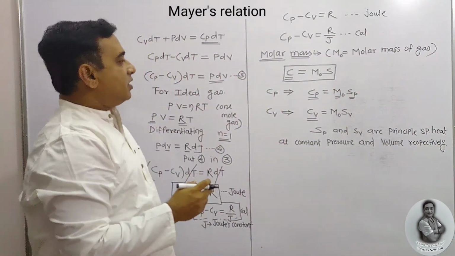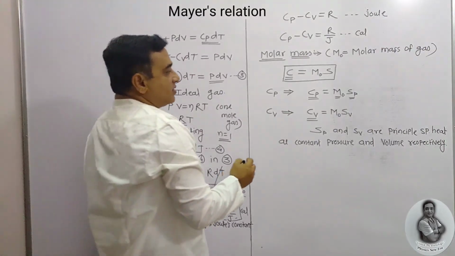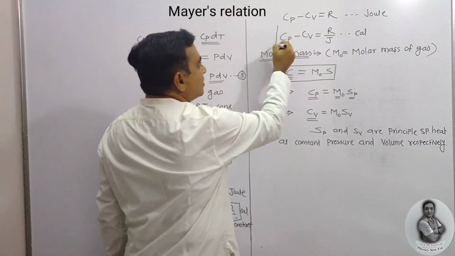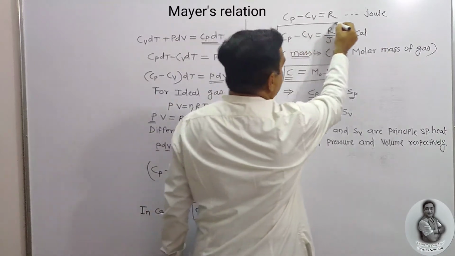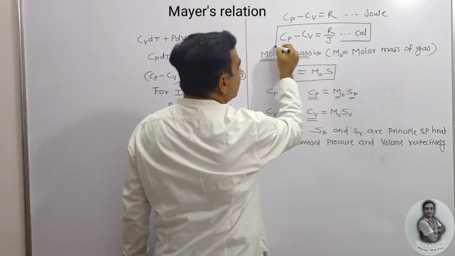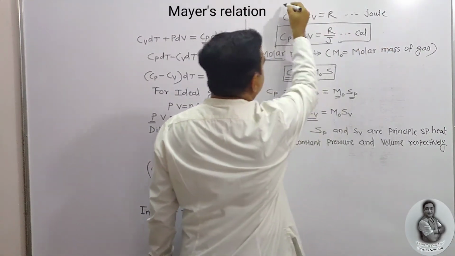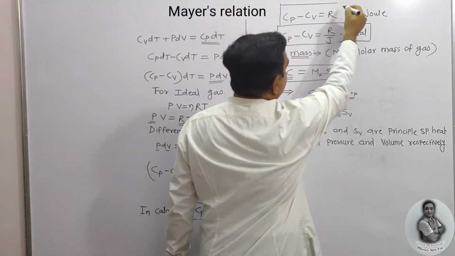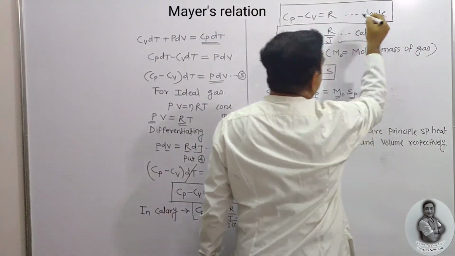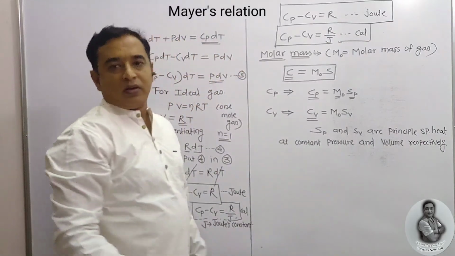This is about Mayer's relation. This is the actual Mayer's relation that we get in calorie as well as in joule. Here it is, the relation before you.